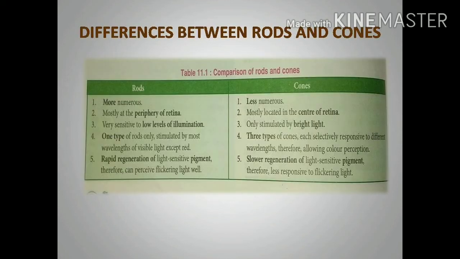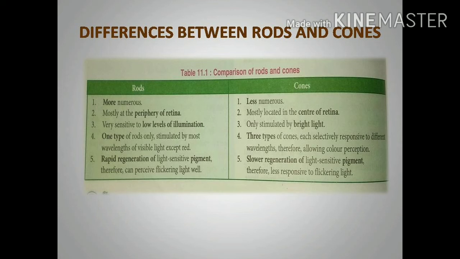Next, you can study the comparison of rods and cones, or differences between rods and cones. Rods are more numerous in number, cones less numerous. Rods are mostly at the periphery of the retina region, cones are located in the center of the retina region. Rods are very sensitive to low levels of illumination. Cones are only stimulated by bright light.